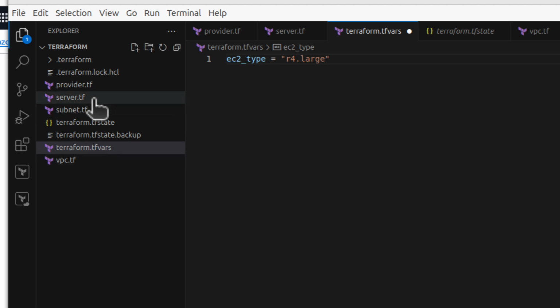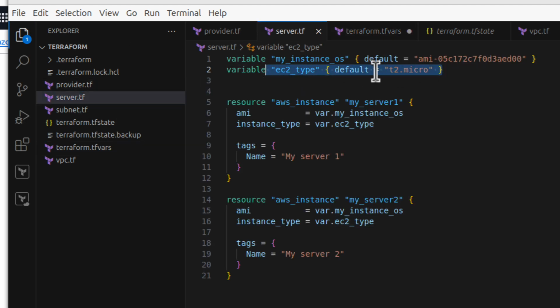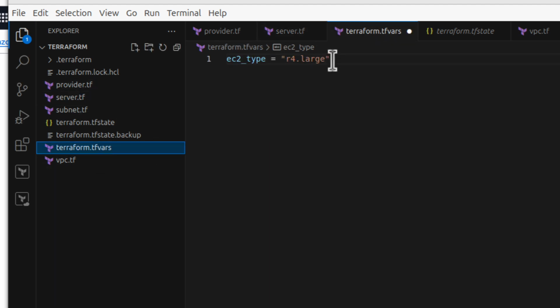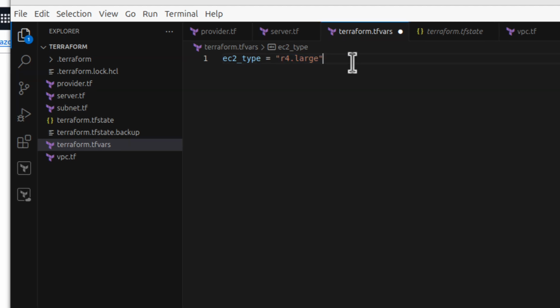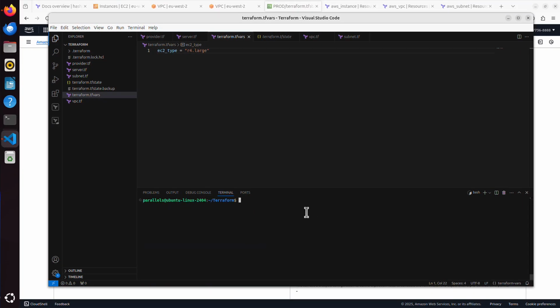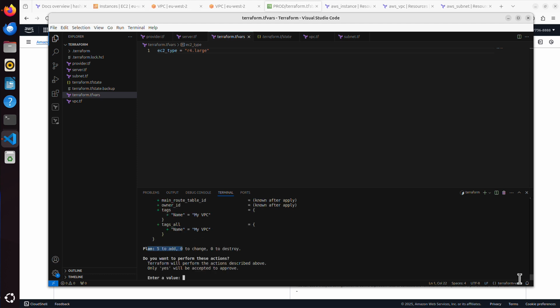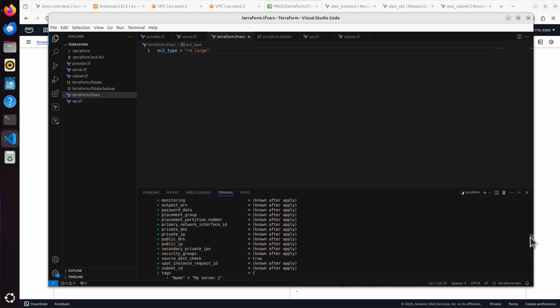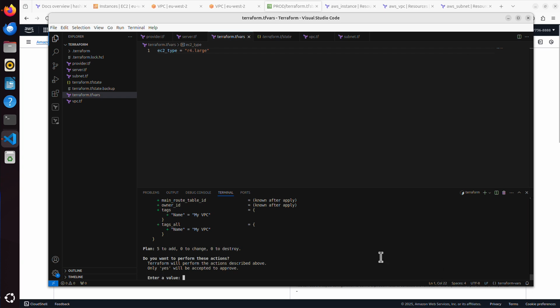That means I want to overwrite whatever is in this file. The default value is T2 micro, but I want to overwrite with R4 large value. So let me just command S. Let's see, clear. And if I run Terraform apply, let's see what happens. We've got 5 to add, but what is it? And we can see it wants to create the instance, but this time the instance type is indeed R4 large. And be careful with that, because this is not free tier. You would have to pay for that, yes? But if I say yes,